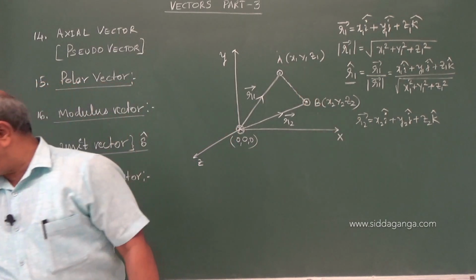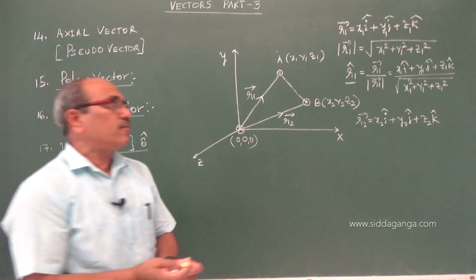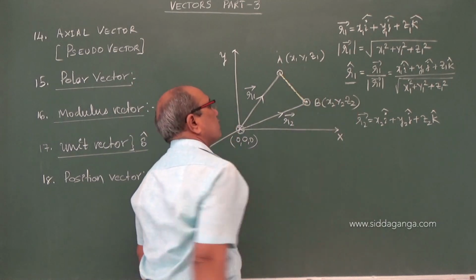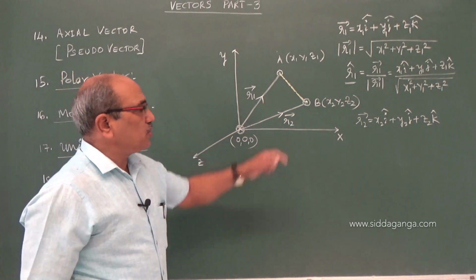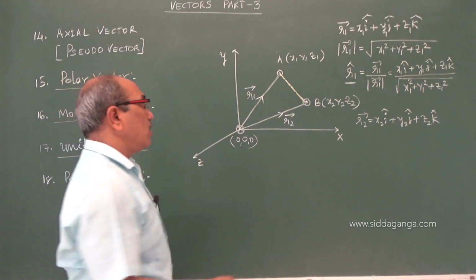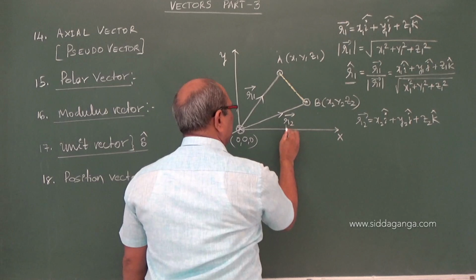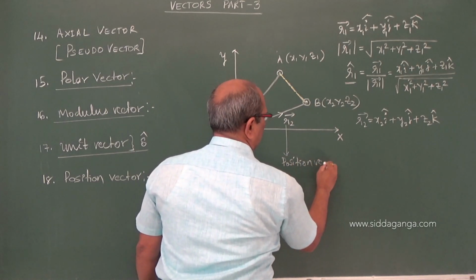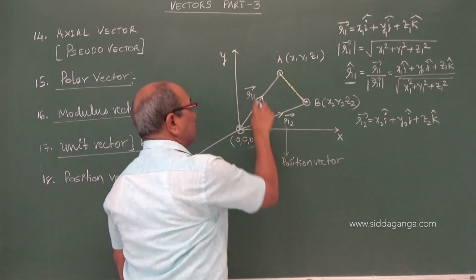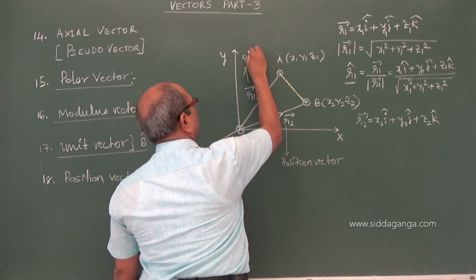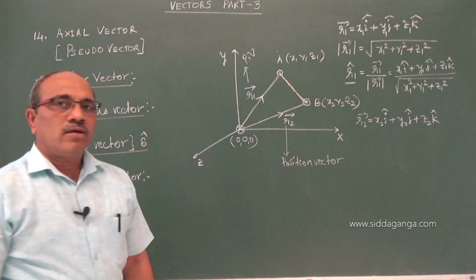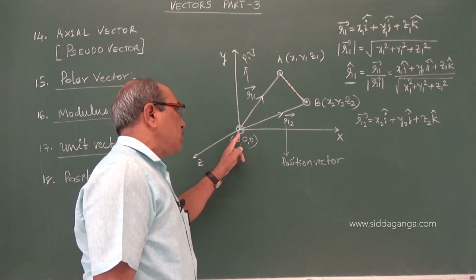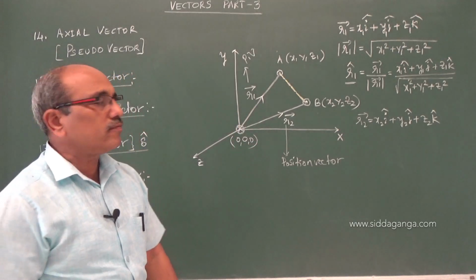So a displacement took place. r1 is a position vector, r2 is a position vector. This is also a position vector. That means their positions are observed with respect to the origin of that coordinate system.